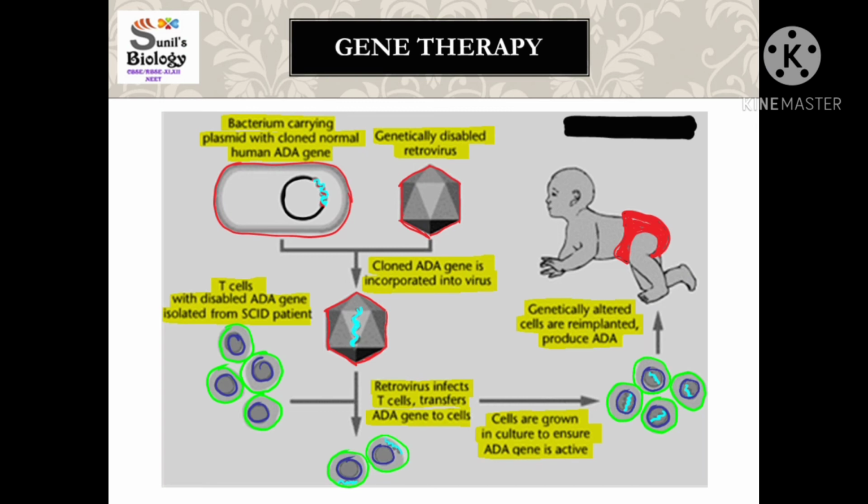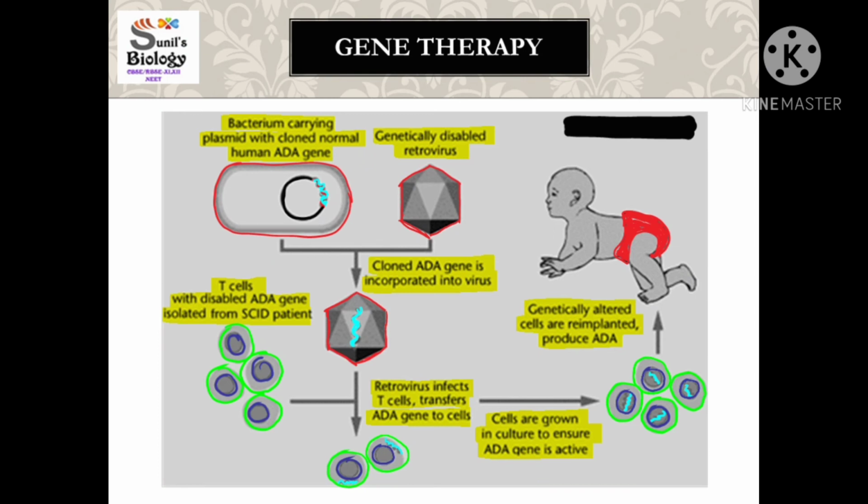then it is introduced into a genetically disabled retrovirus. See, genetically disabled retrovirus means one which does not multiply inside the human cell. And then after that, we take the WBCs of the patient and we culture them in the culture medium, and we allow this retrovirus to infect the WBCs, the T cells.